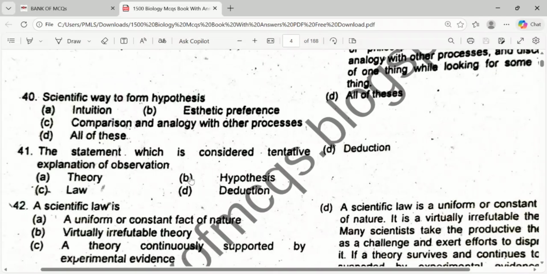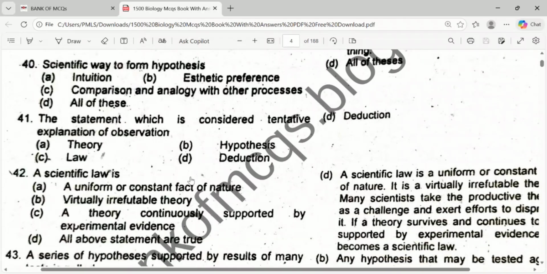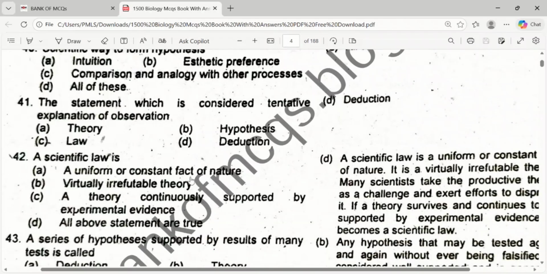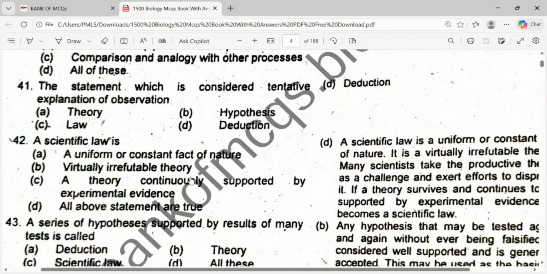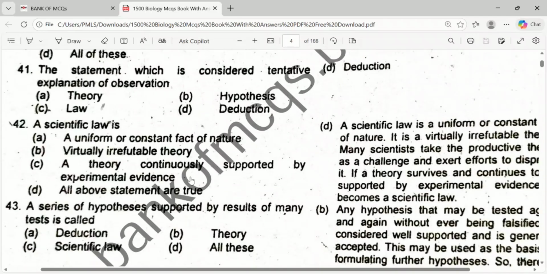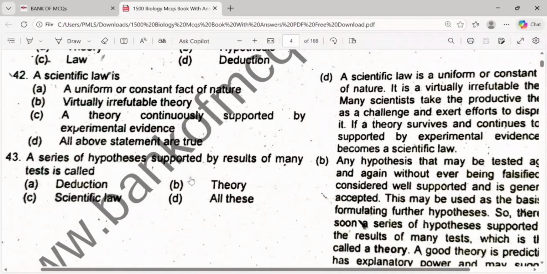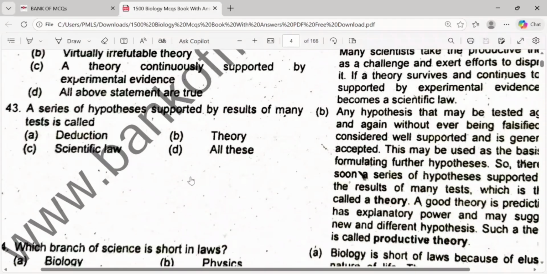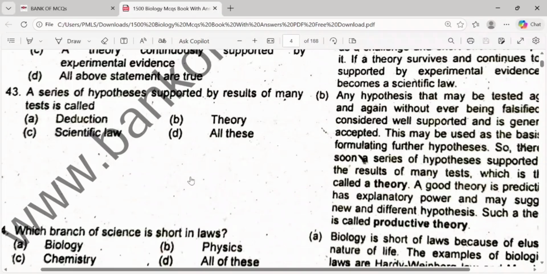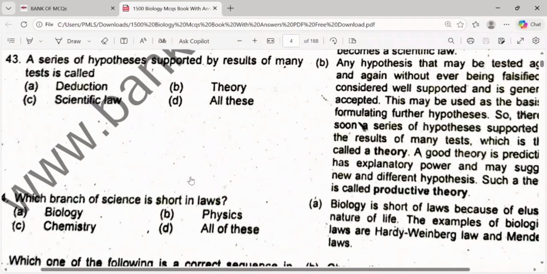Okay, the statement which is considered tentative explanation of observation is deduction. Scientific law is all of the above: a uniform and constant fact of the nature, virtually irrefutable theory, a theory continuously supported by experimental evidence, all of these. A series of hypotheses supported by result of many tests is called as, hmm, it could be theory. Which branch of science is short in laws?